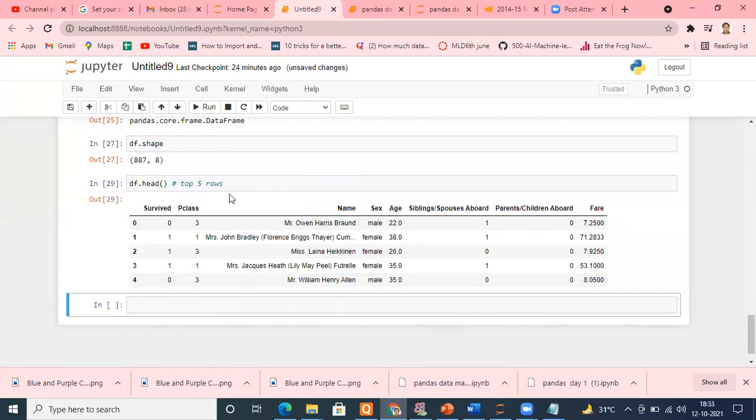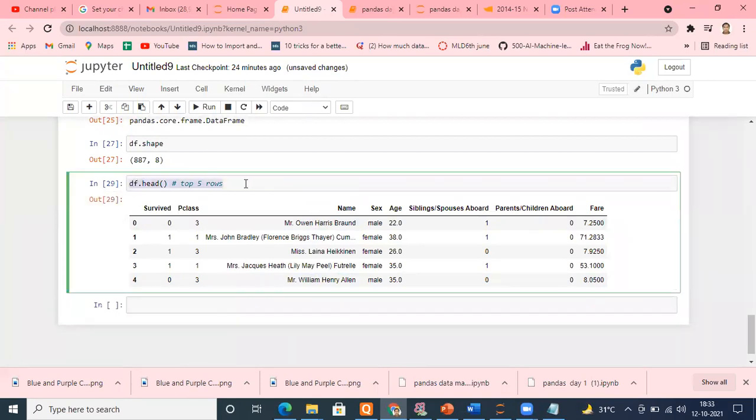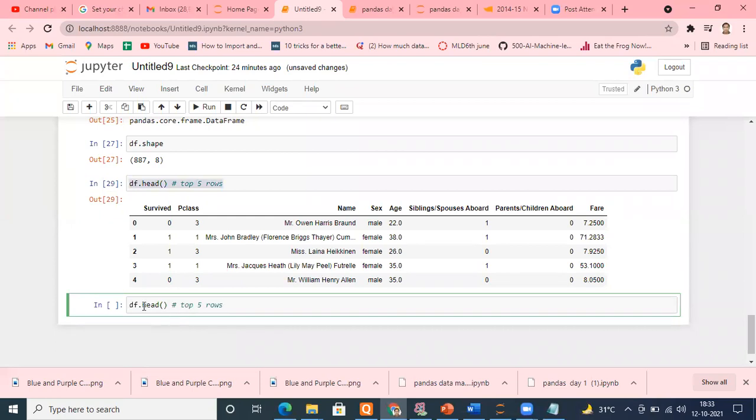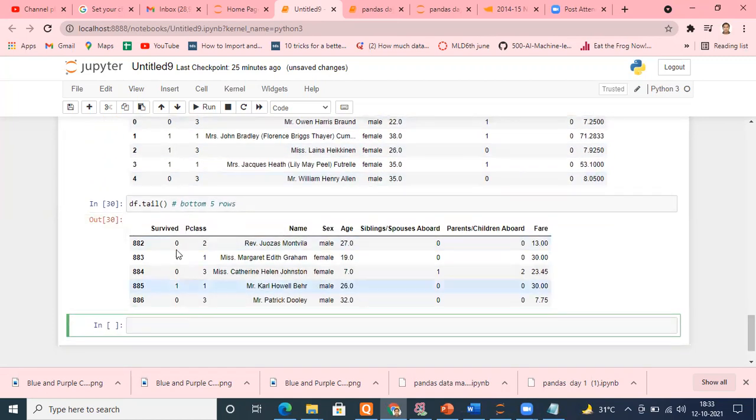Similarly, if you want to see the bottom 5 rows, just type df.tail. I got the bottom 5 rows.